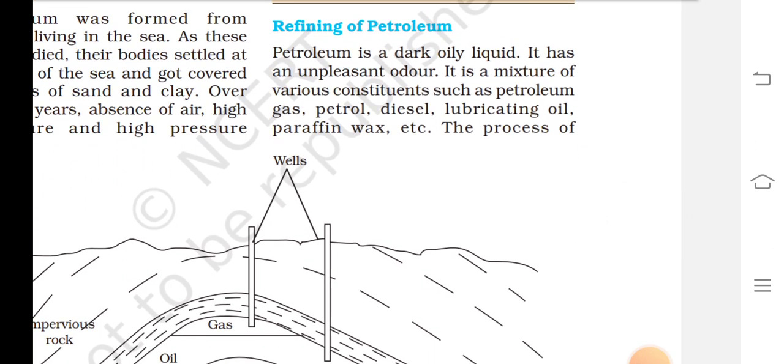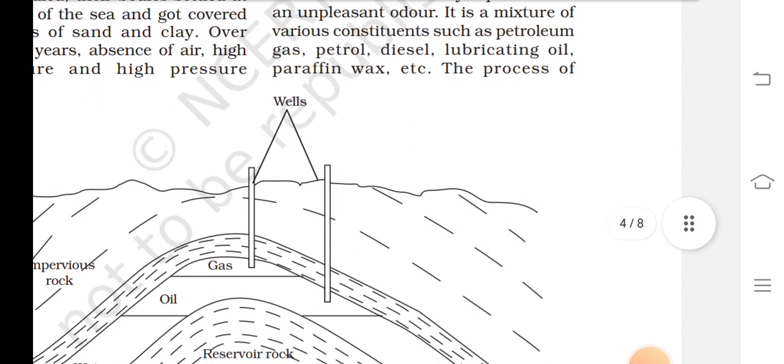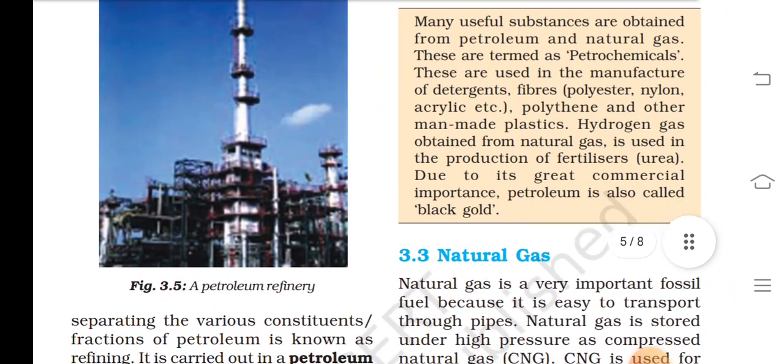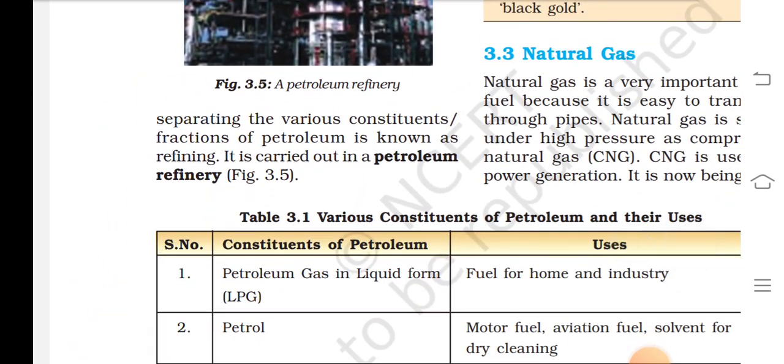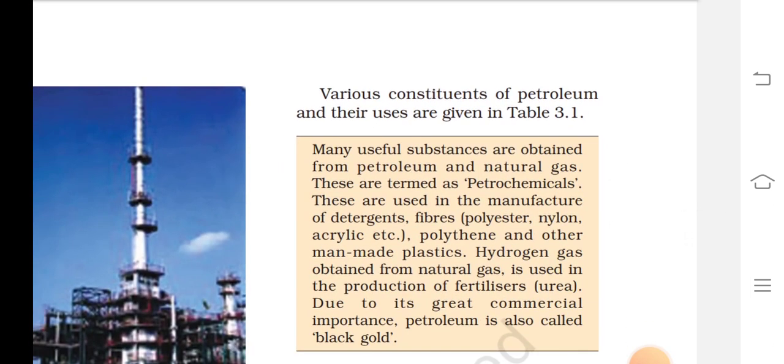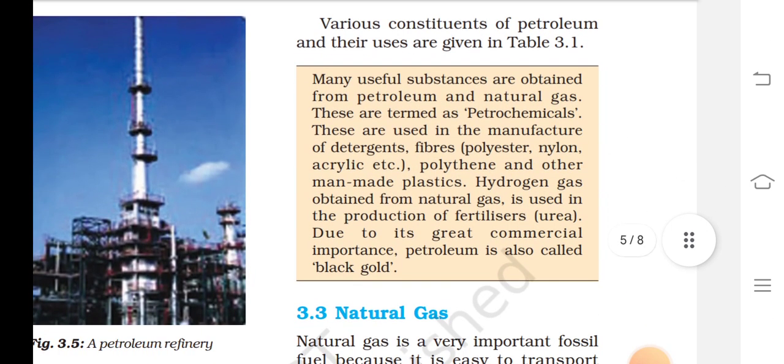Refining of petroleum. Petroleum is a dark oily liquid. It has an unpleasant odor. It is a mixture of various constituents such as petroleum gas, petrol, diesel, lubricating oil, paraffin wax, etc. The process of separating the various constituent fractions of petroleum is known as refining, and it is carried out in a petroleum refinery. Various constituents of petroleum and their uses are given in table 3.1.